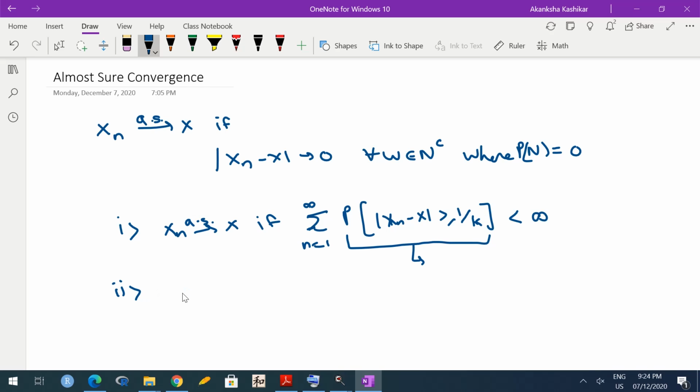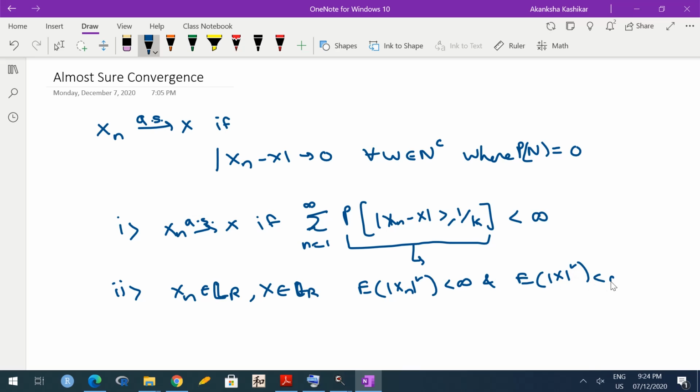Another condition is, if Xn and X belong to L^r. What do I mean by belong to L^r? Their rth moments are finite. So let me specify what I mean by that. That is, expectation of mod Xn raised to r is finite and expectation of mod X raised to r is finite. Then we can have another condition for checking almost sure convergence.